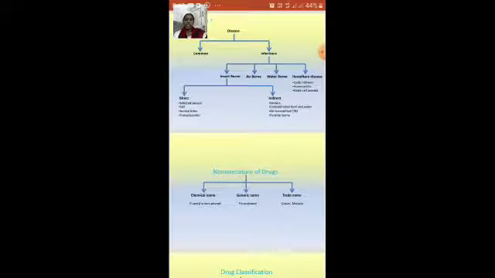The second one is through contaminated food and water, like flies sitting on food, causing cholera, typhoid, amoebiasis and other diseases commonly known. Next is air transmitted, that is TB, and fomite borne. So these are the broad classifications of insect borne.